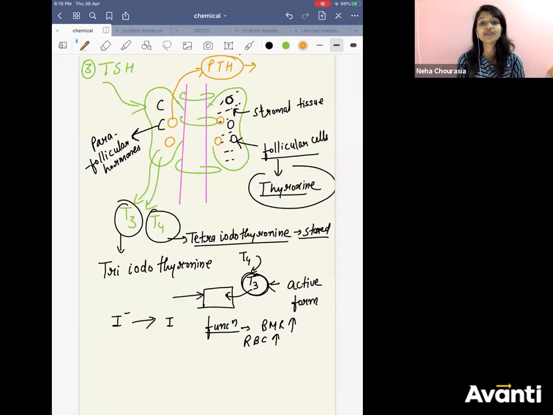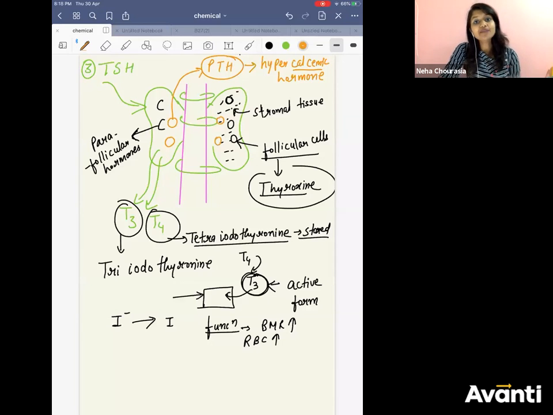It is a hypercalcemic hormone. Hyper means more. Calcemic is related to calcium, more calcium. Whenever the terms hypercalcemic, hypocalcemic come, they are always with respect to blood.